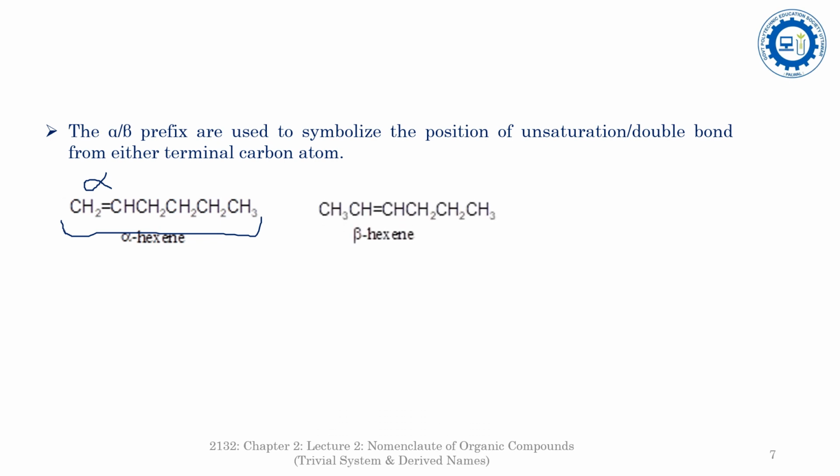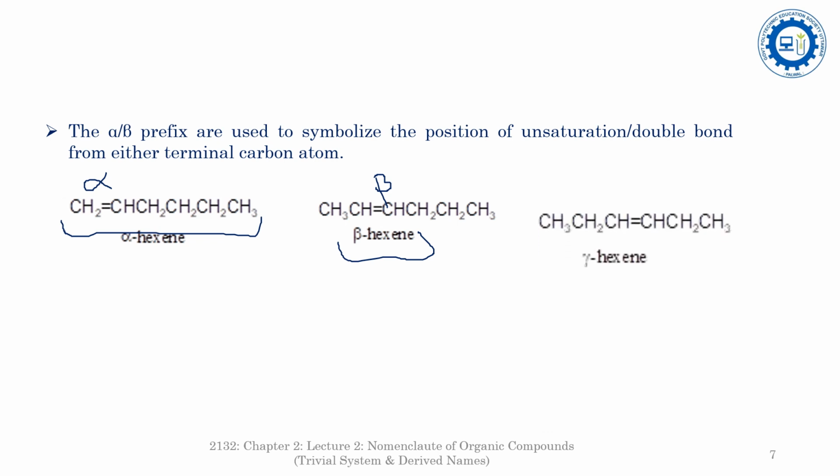In beta-hexene it is again a 6-carbon chain in which the unsaturation is represented by one double bond, and this double bond is present at the second carbon atom from the terminal carbon atom, so it is beta-hexene. In short, in beta-hexene the unsaturation is present at the beta position from the terminal carbon atom.